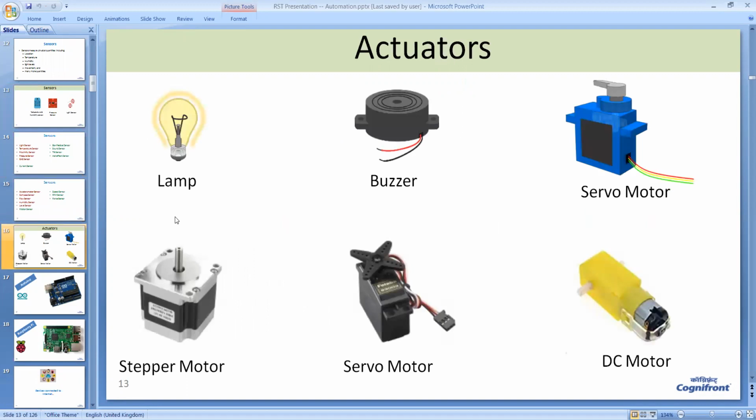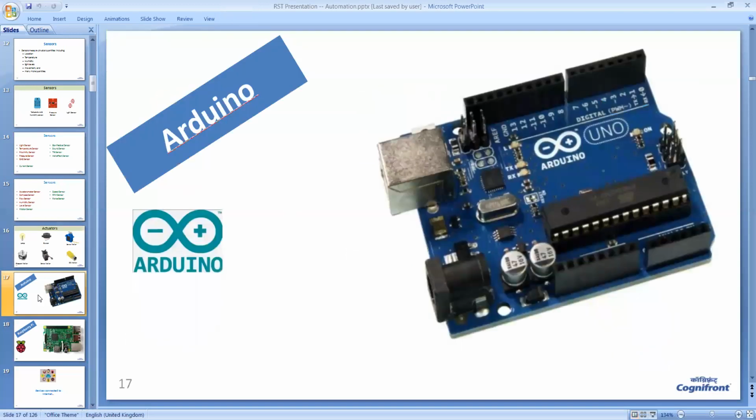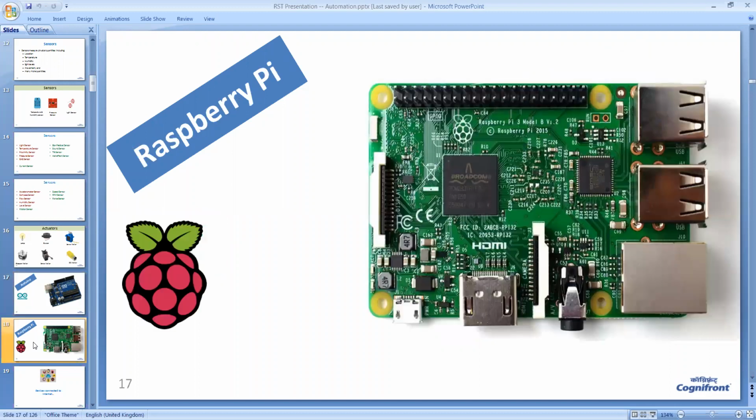Similarly, actuators are the devices which act on the environment. Some of the actuators used in IoT are lamp, buzzer, servo motor, stepper motor, then again a bigger stepper motor and DC motor. Now next to sensor and actuator, we require a microcontroller in IoT. Arduino is a very popular microcontroller which is low cost, and then we have a very sophisticated microcontroller called Raspberry Pi. There are many other types of microcontrollers, but these two are open source and very, very popular.